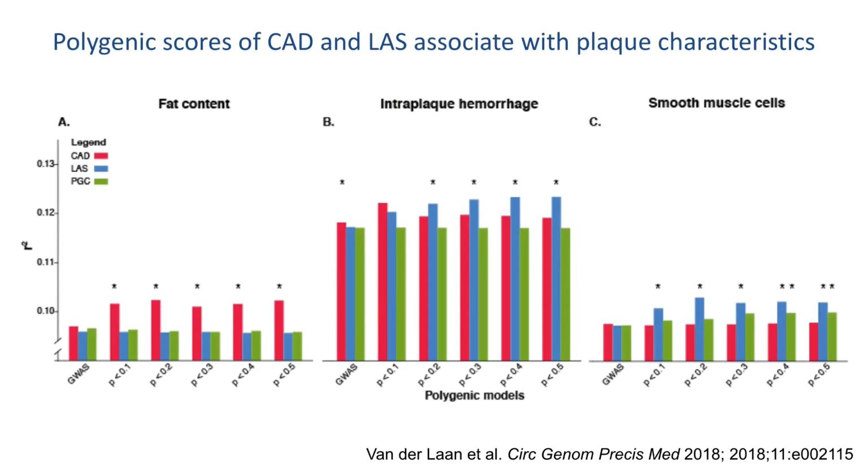Because of the central role of atherosclerosis in CAD and LAS and the polygenic nature of these complex diseases, the authors conducted polygenic score analyses and tested the contribution of modestly associated variants, ascertained through genome-wide association studies, on plaque characteristics. These showed the strongest correlation of a CAD polygenic risk score with intraplaque fat. In contrast, polygenic scores for LAS associated with intraplaque hemorrhage and smooth muscle cell number.